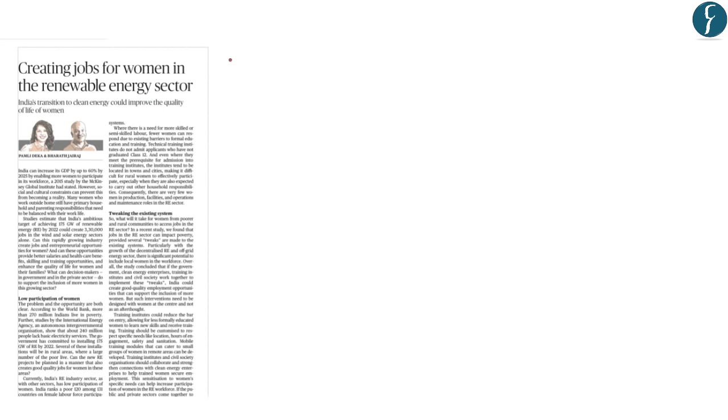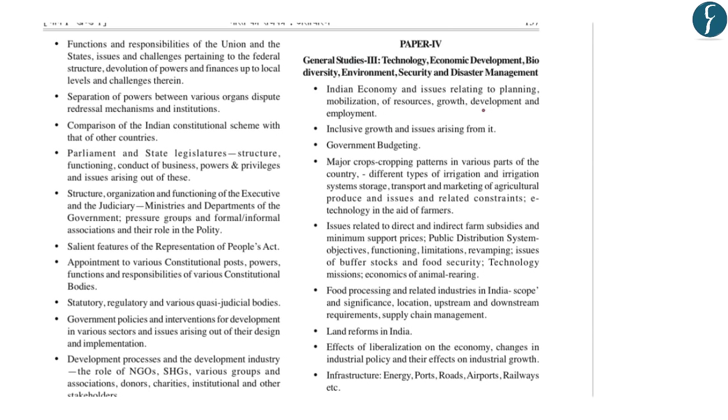The next news appears on page number 9. The news reads, creating jobs for women in the renewable energy sector. India's transition to clean energy could improve the quality of life of women. So this particular news pertains to creating more jobs for women in the renewable sector. And as per the syllabus, it comes under GS paper 3 under the issues of Indian economy, issues relating to growth, development and employment. In this case, specifically of women, and also with respect to renewable energy.